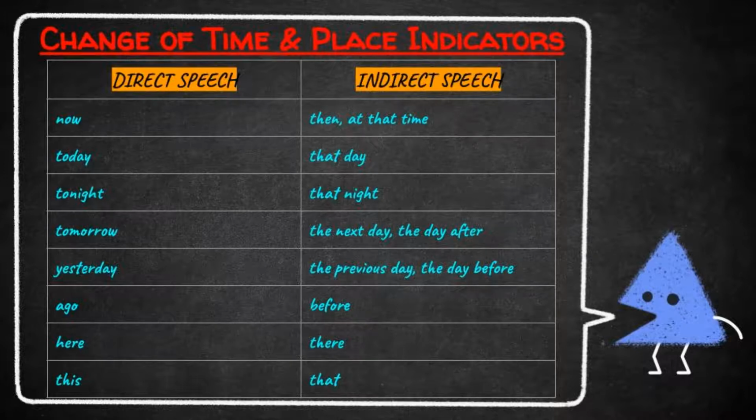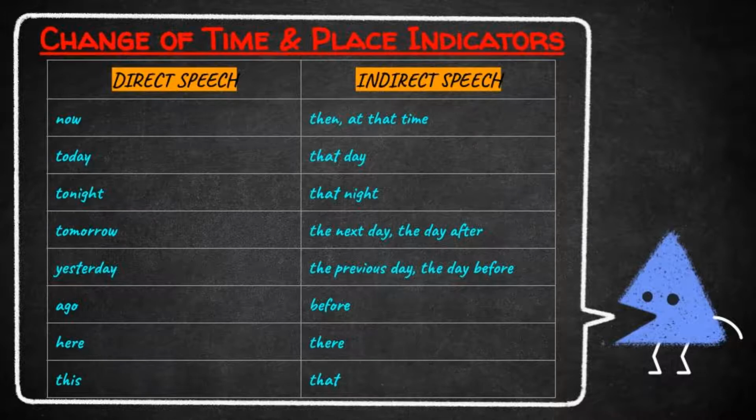Let's move to the fourth one. If we use the word tomorrow in direct speech, it will be changed as the next day or the day after in indirect speech. If we use the word yesterday in direct speech, it will be changed as the previous day or the day before in indirect speech.